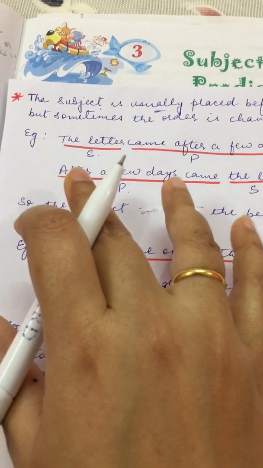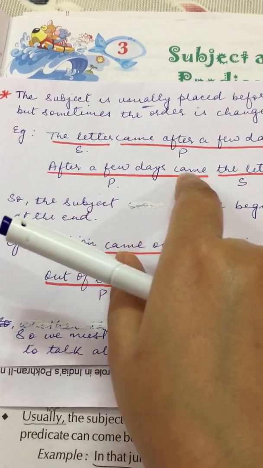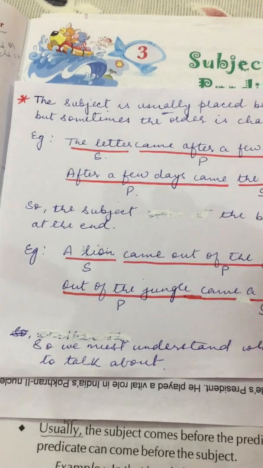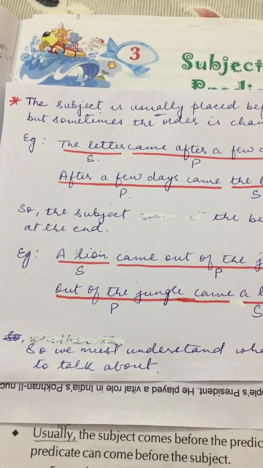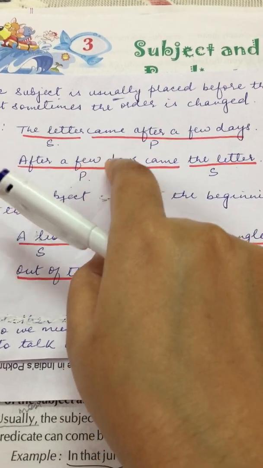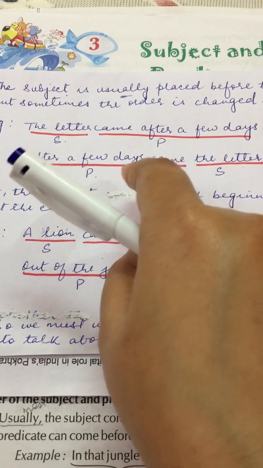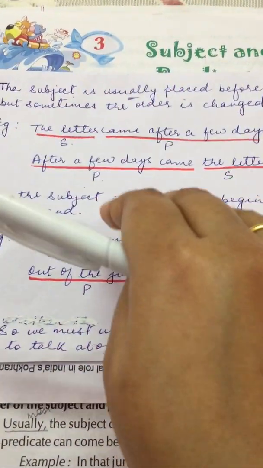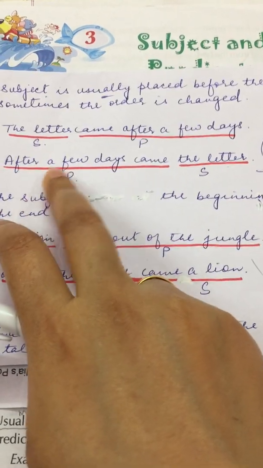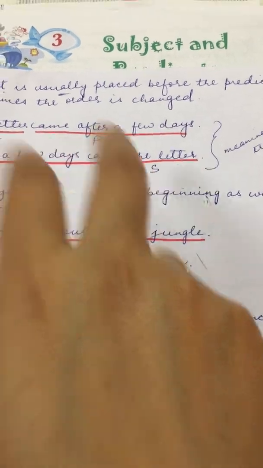It happens only when we try to put more focus, the emphasis, on the predicate, on the activity or the action. This type of example we find when we want to put more emphasis on the activity. After a few days came the letter. So here the predicate comes before the subject.